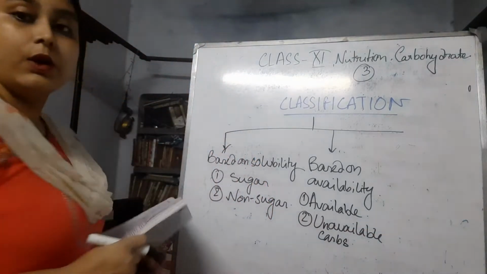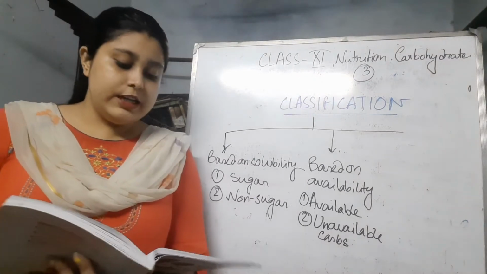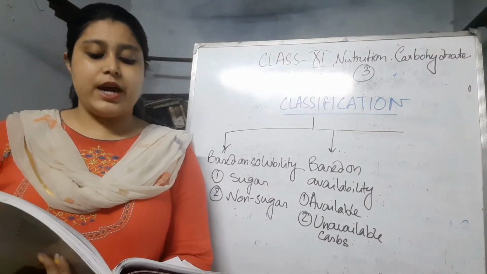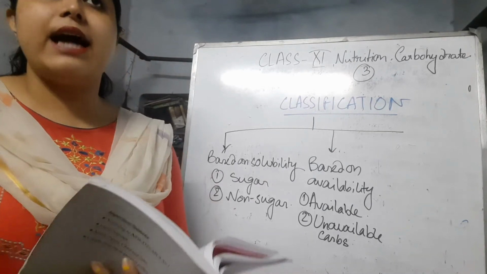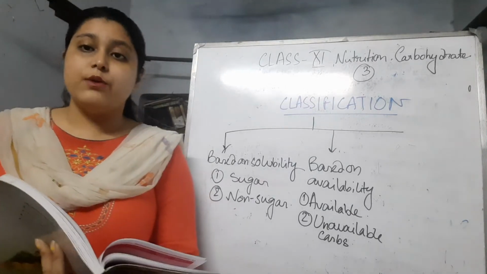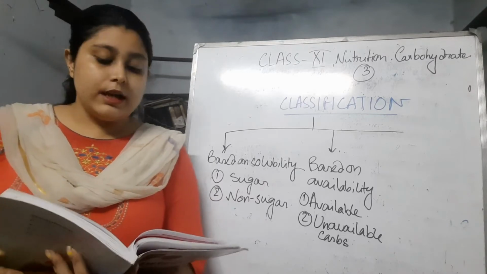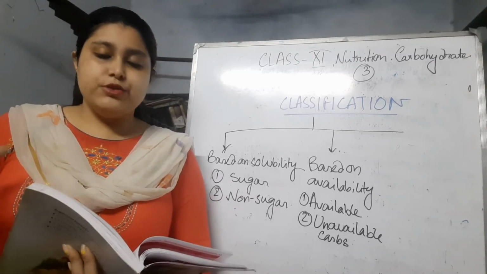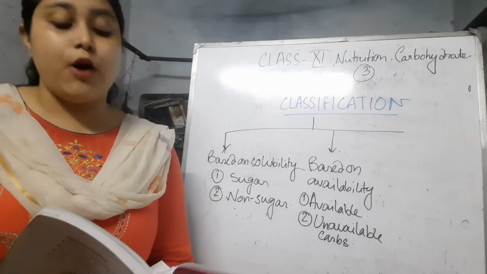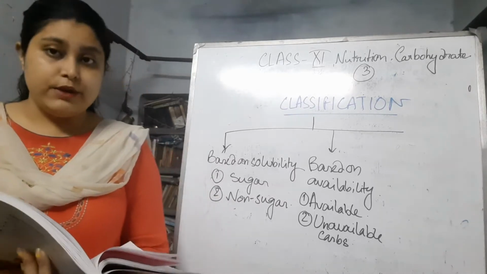Available carbohydrates are those that can be easily digested in our digestive tract, mainly glucose, sucrose, starch, etc. Usually after oxidation they form energy, carbon dioxide and water.